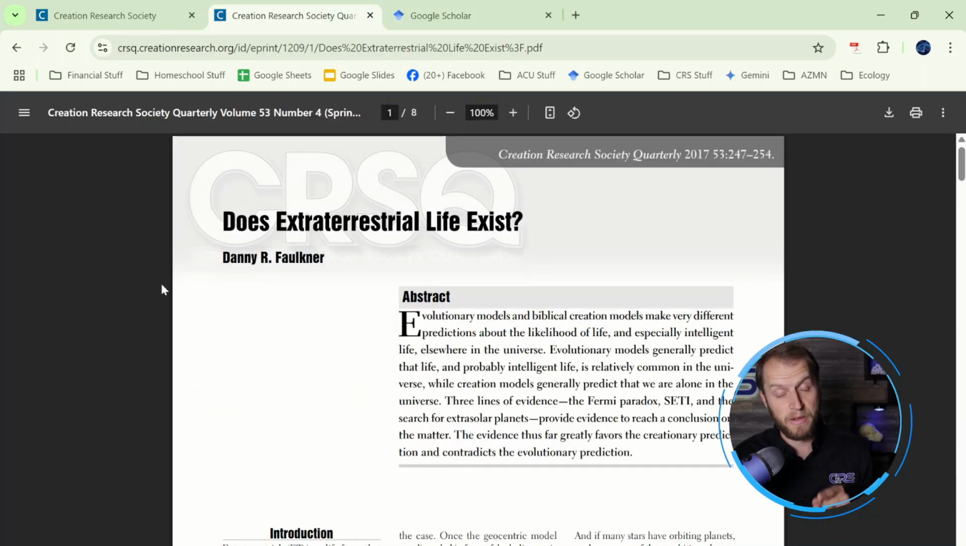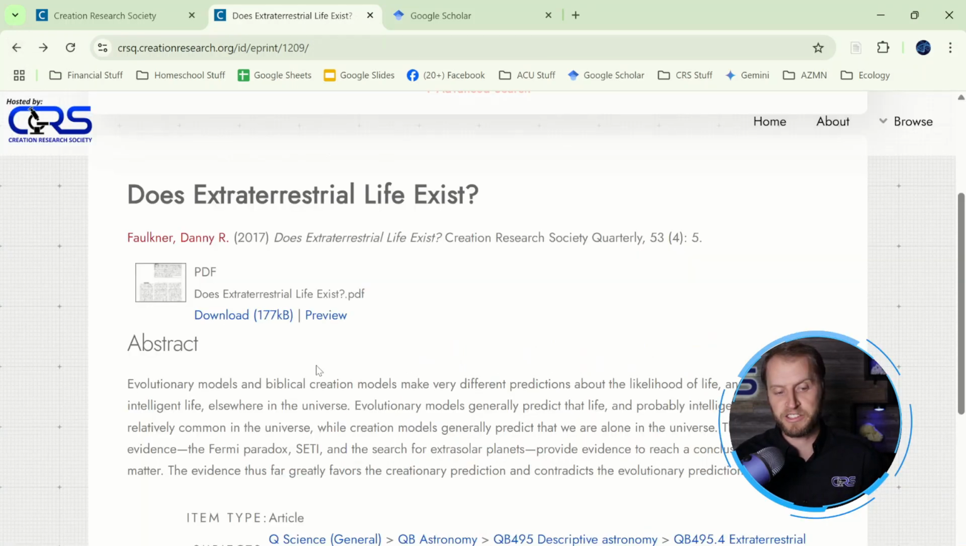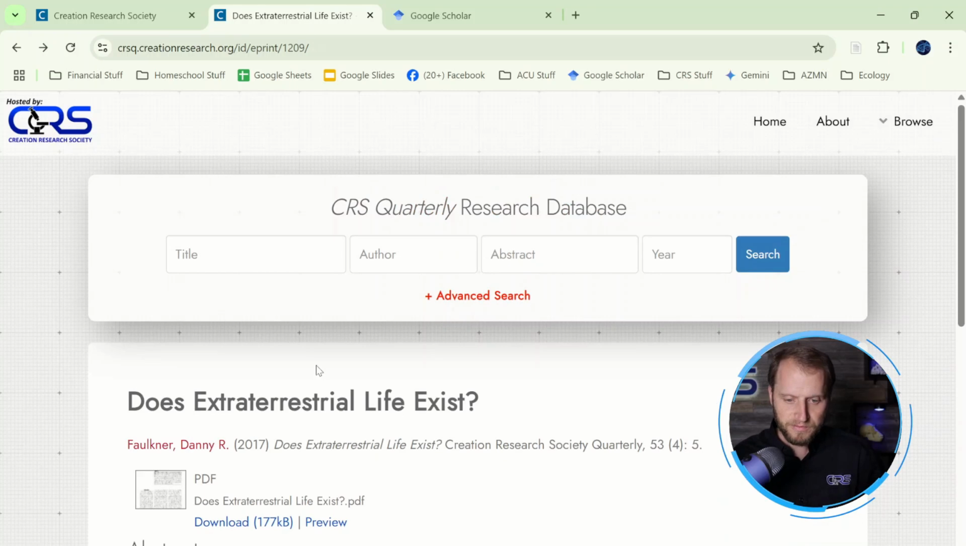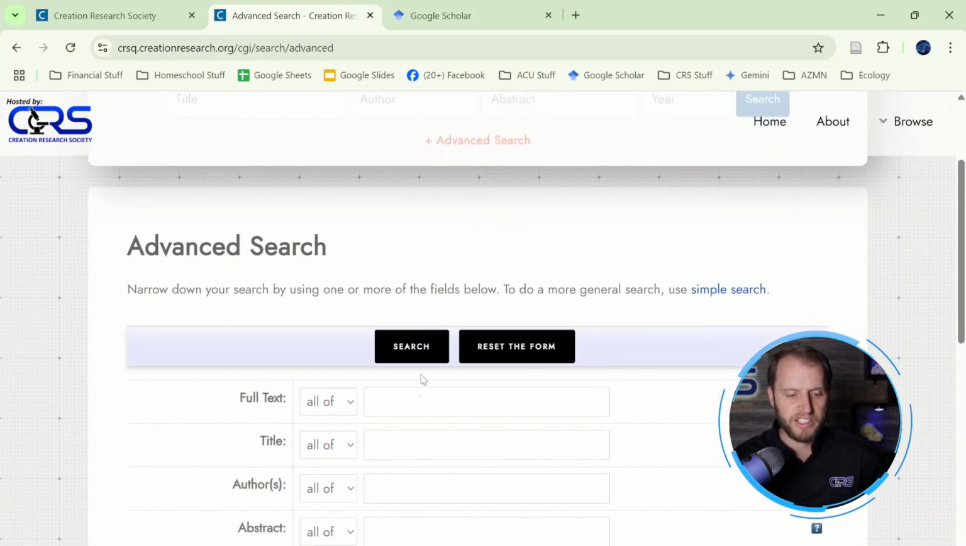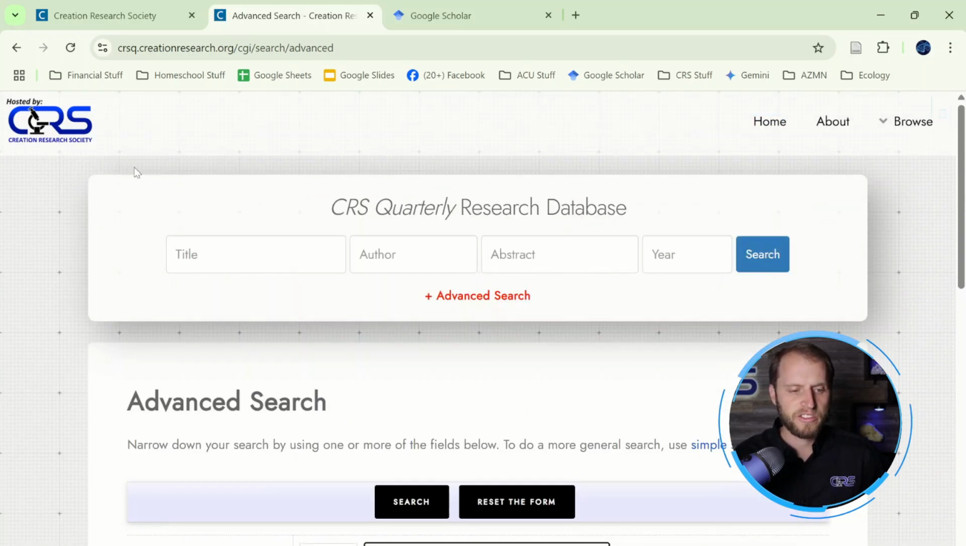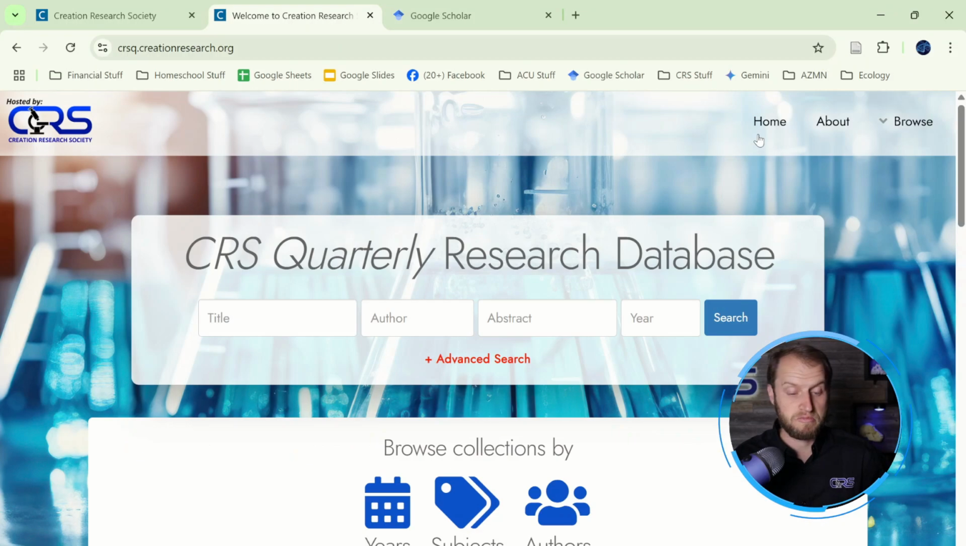Here's the neat thing about this repository. When you do a search, it'll search the full text article. So not just the abstract, not just the title. We've got basic search up here, advanced search in here, where you can search the full text and all sorts of other features. There are some nice ways to just browse the literature.